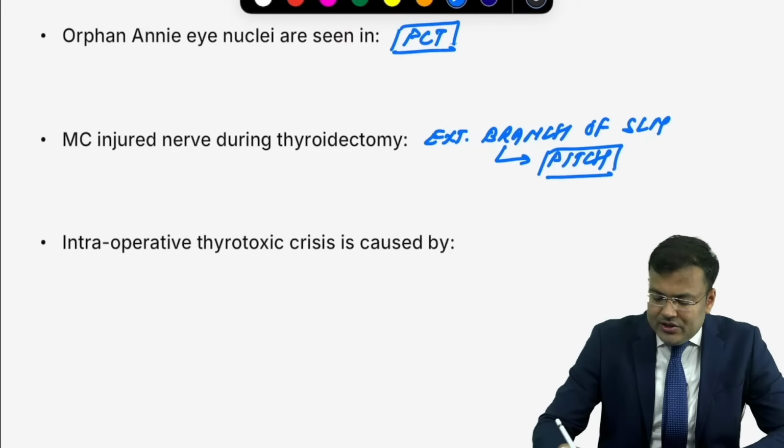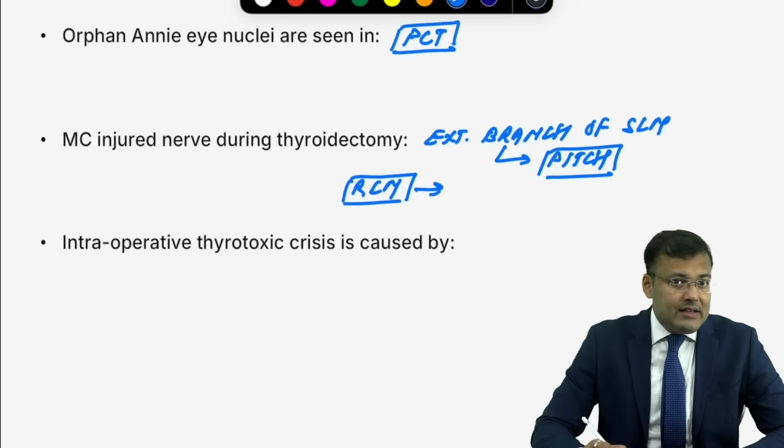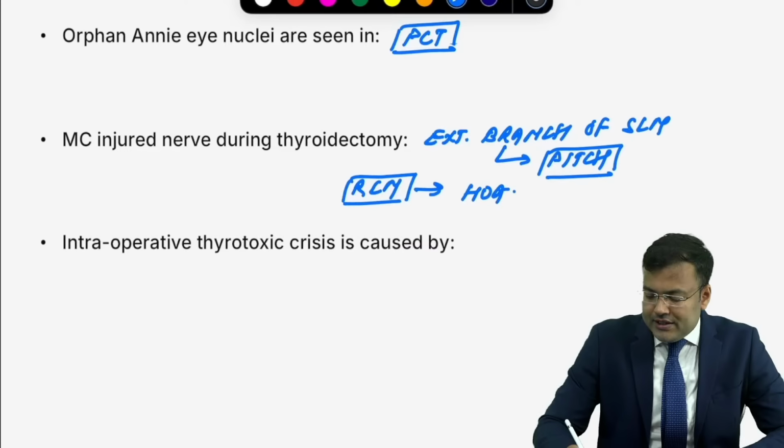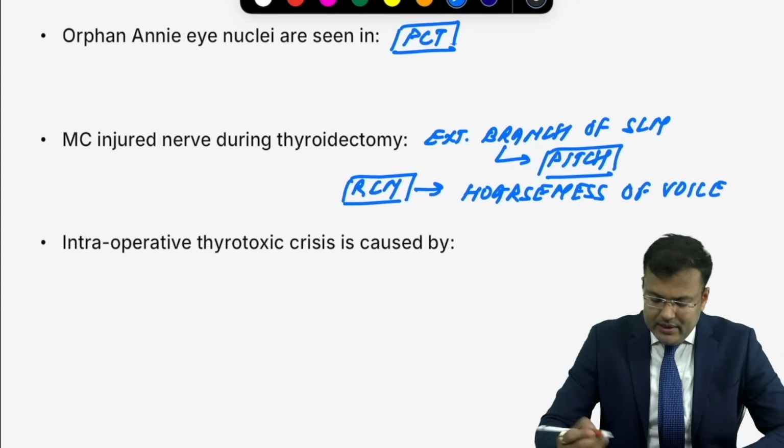And if there is injury of the recurrent laryngeal nerve, all of you know, because of injury of the recurrent laryngeal nerve, what will happen? Hoarseness of voice. There is hoarseness of voice. Okay. Next question.